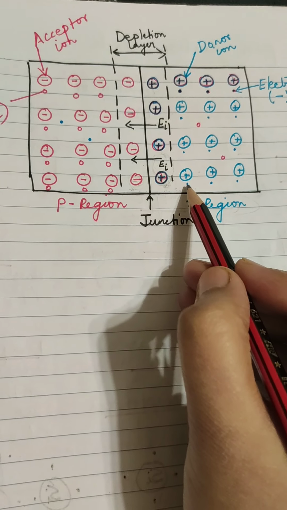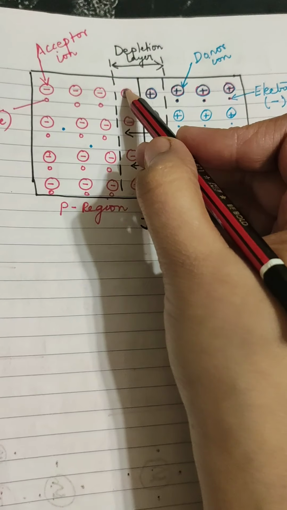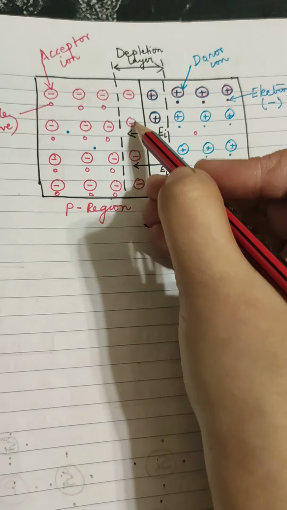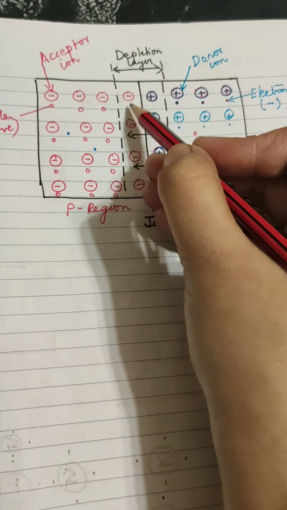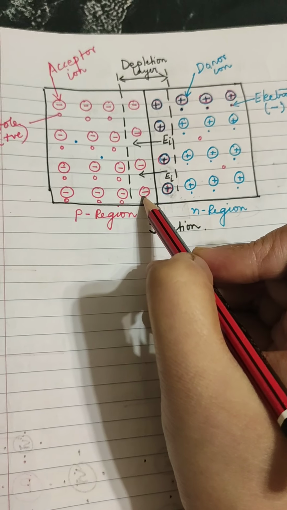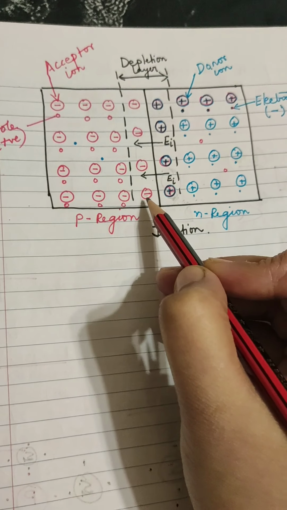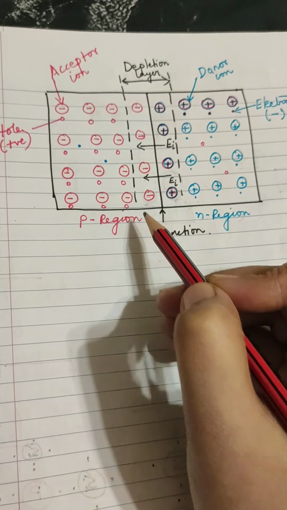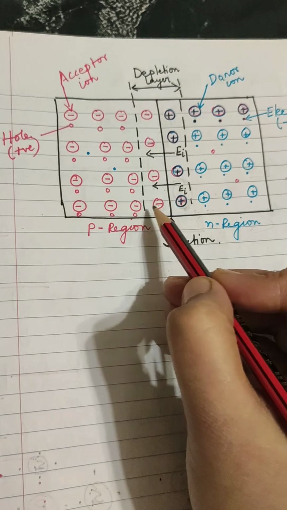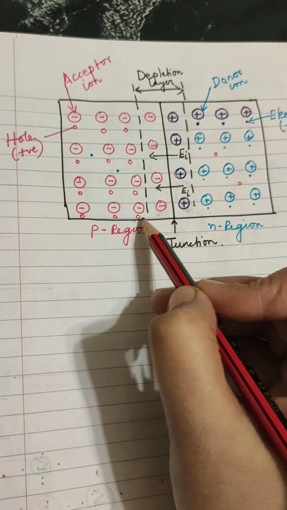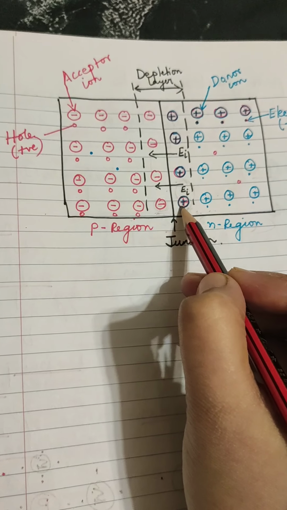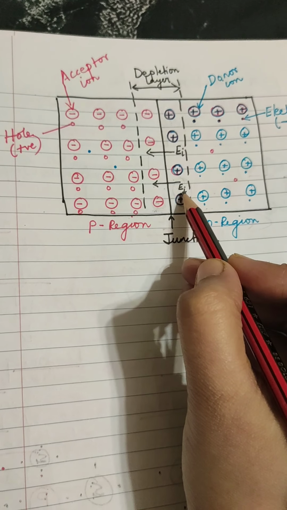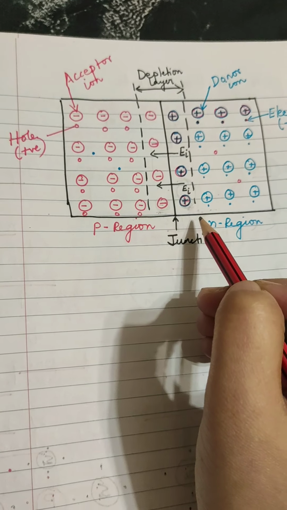Because here you see the negative charges have built up, immobile negative charges, that is, negatively charged acceptor ions. If electrons try to come over here, they will be repelled by these negatively charged acceptor ions. If holes try to diffuse across the junction, they will be repelled by the positively charged donor ions.